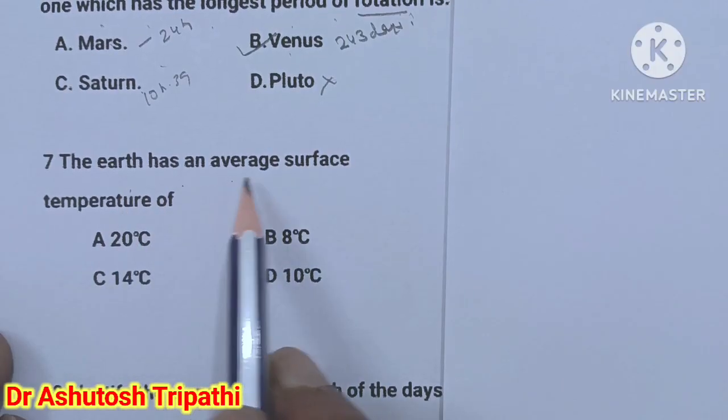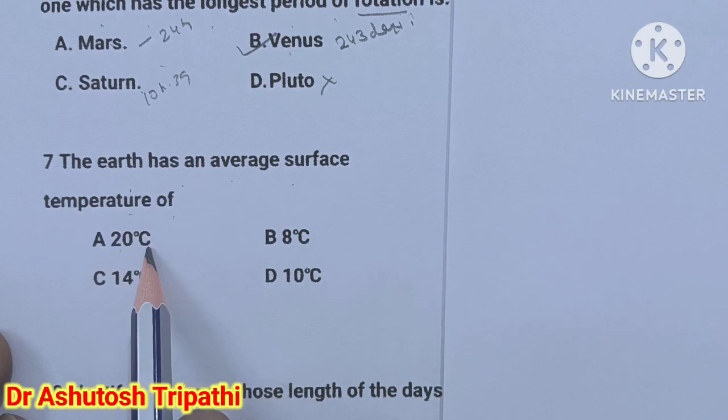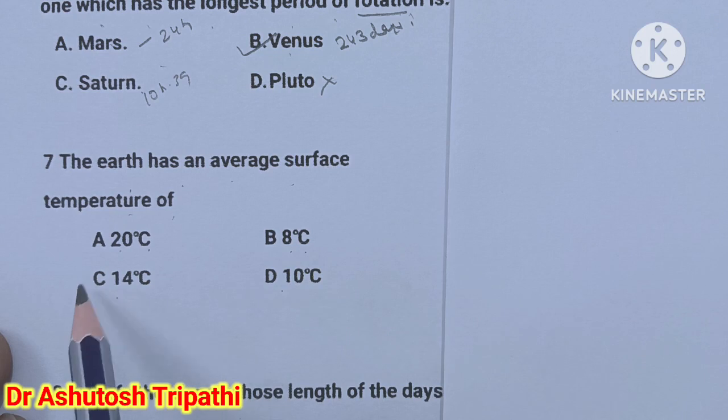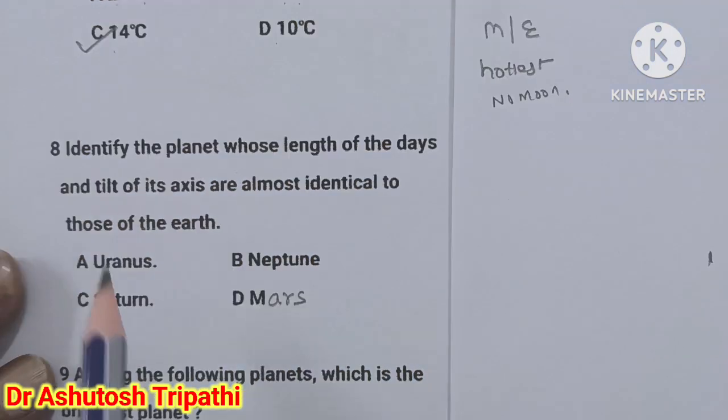The Earth has an average surface temperature of 20 degrees Celsius, 8 degrees Celsius, 14 degrees Celsius or 10 degrees Celsius. The answer is 14 degrees Celsius.